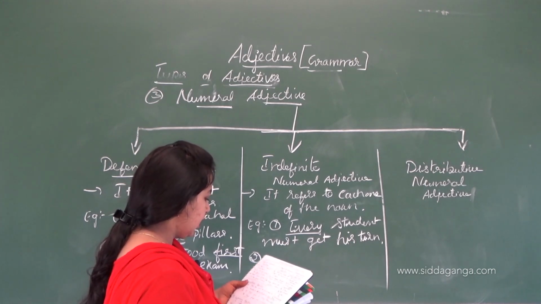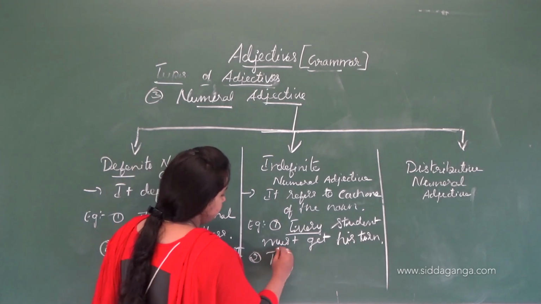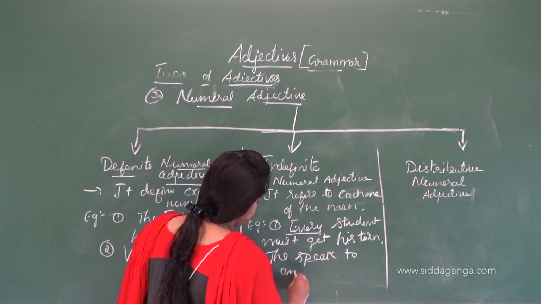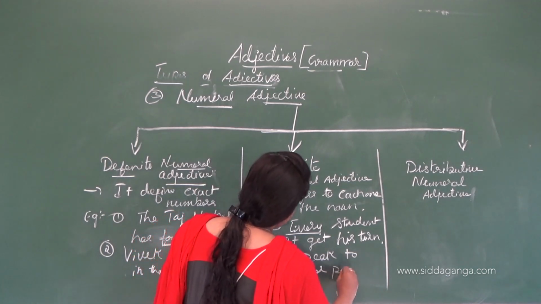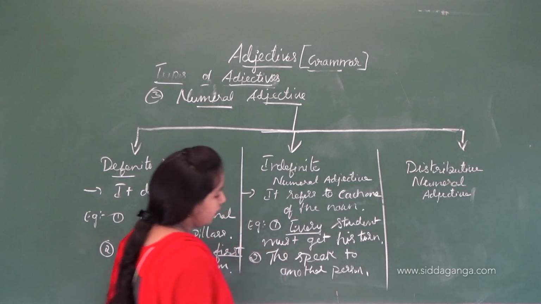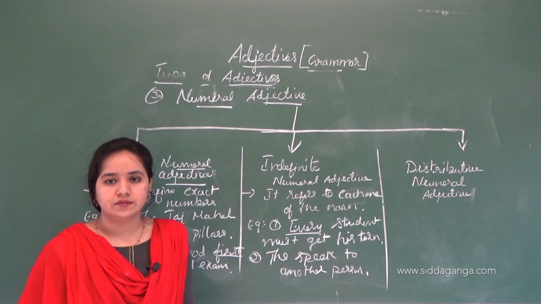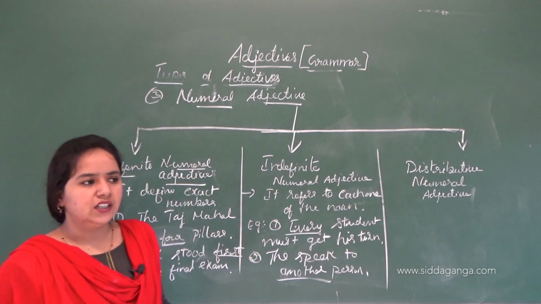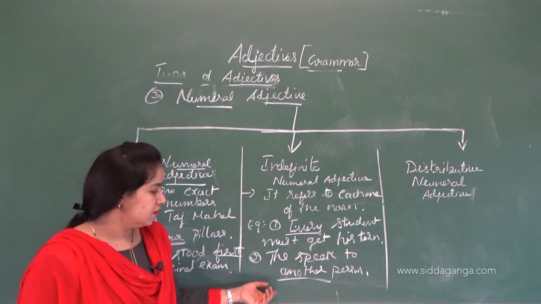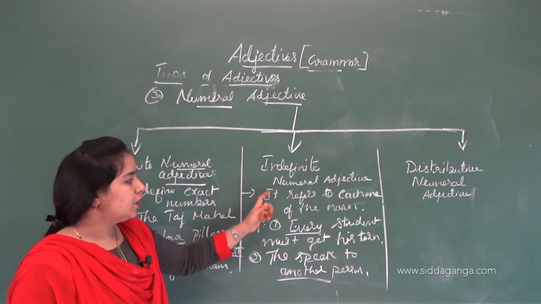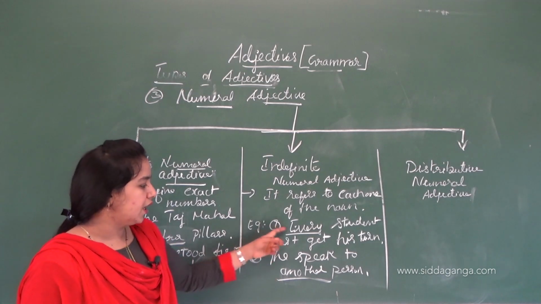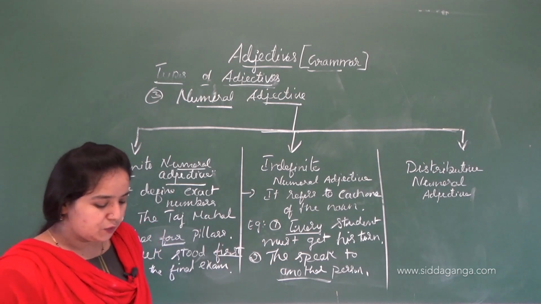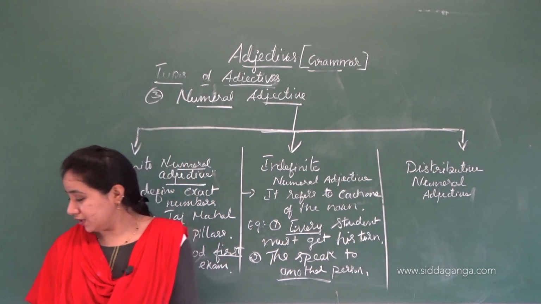Then next is, they speak to another person. Here the name of the person is not known. Maybe some person is there at home, or somewhere in the situation. So another word is called an indefinite numeral adjective. Another, every, these are the words called indefinite numeral adjectives. So let's move on to, sorry.